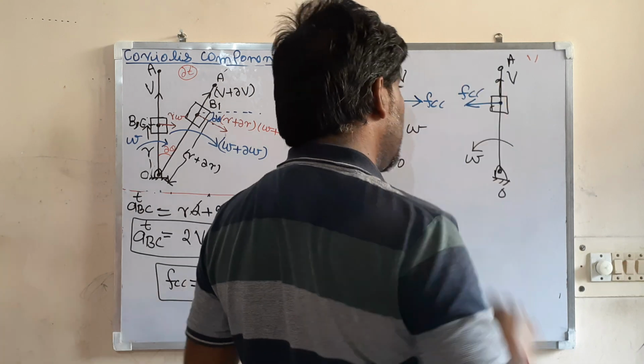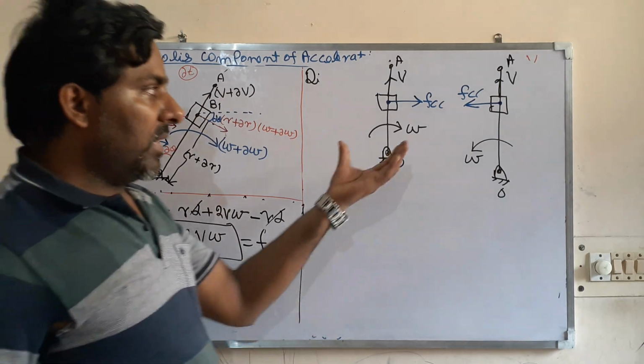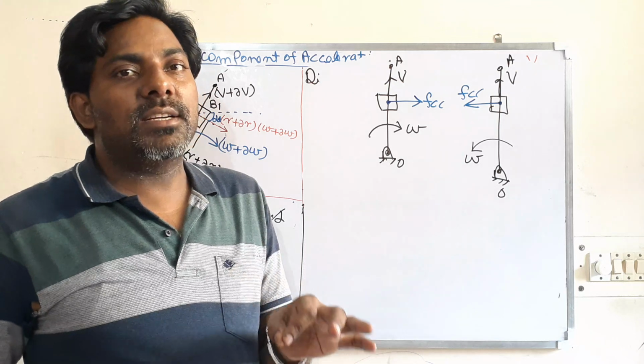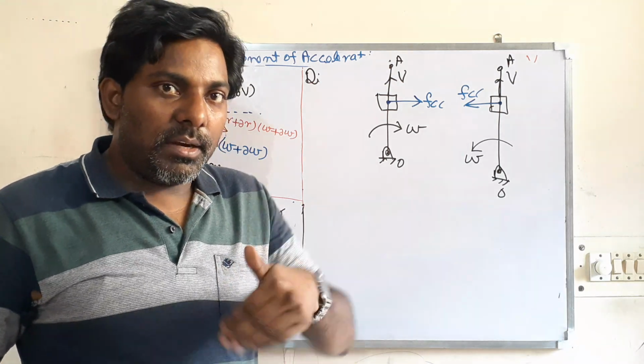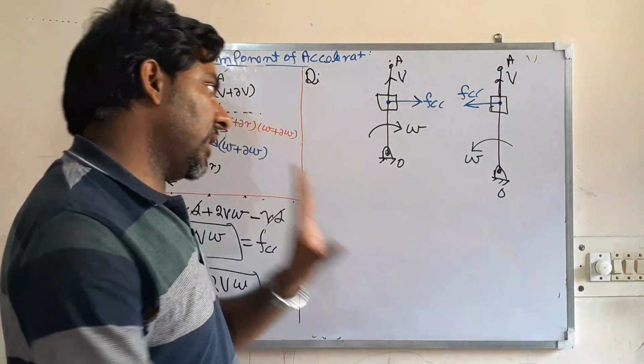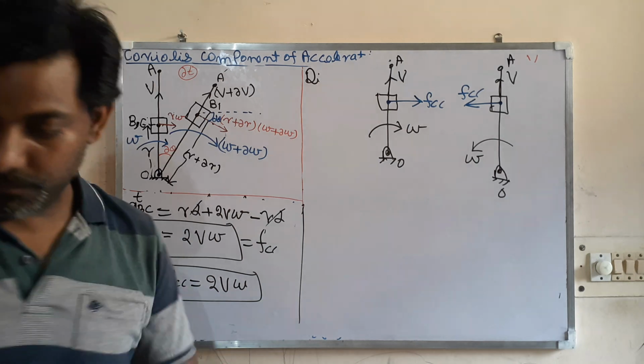So this will be the direction of FCC. So from this you can get it: rotate the velocity vector by 90 degrees about its own center in the direction of omega. That will be the direction of the Coriolis component of acceleration.